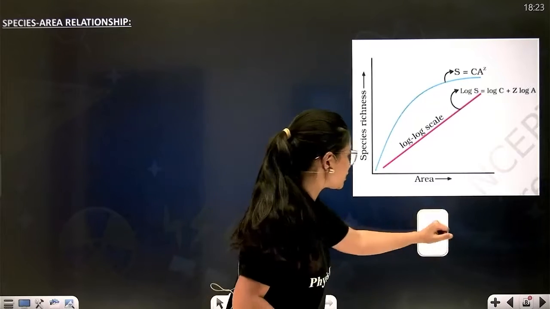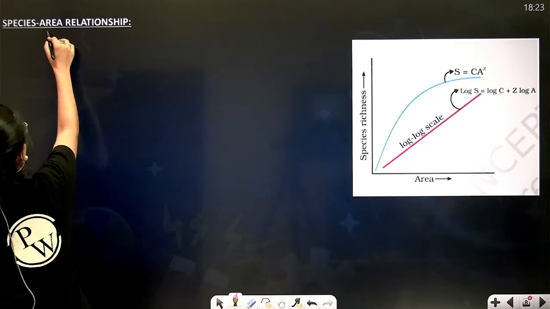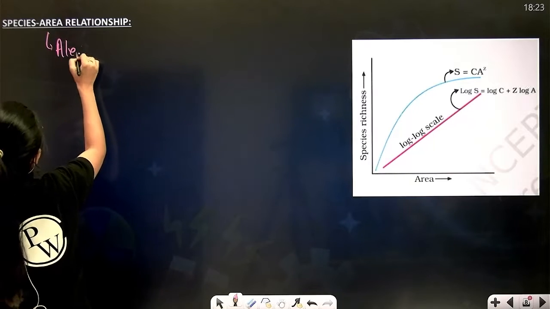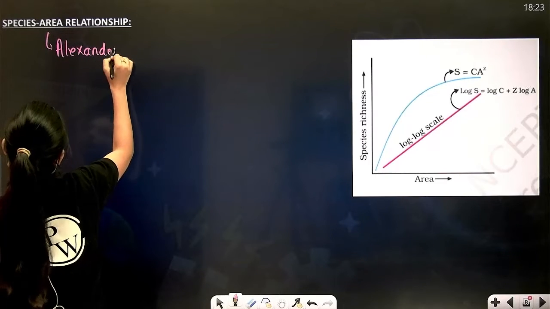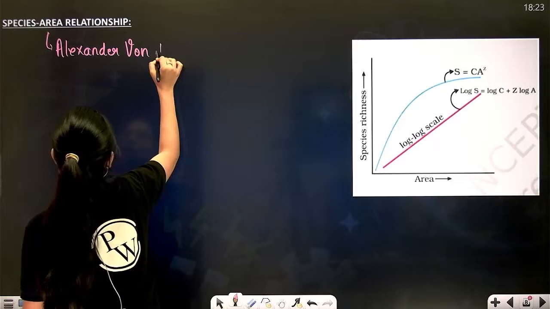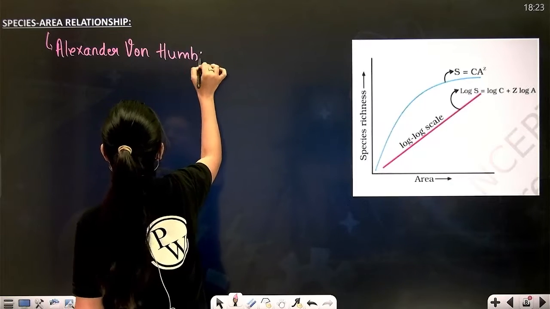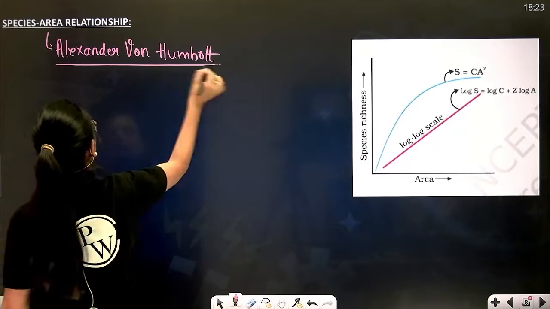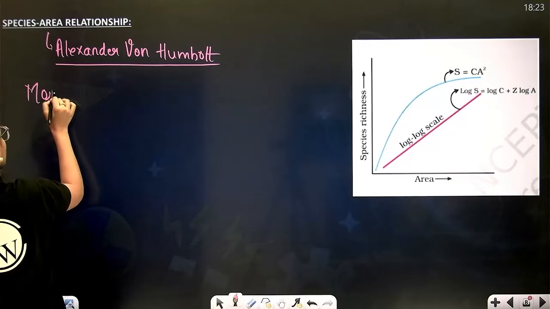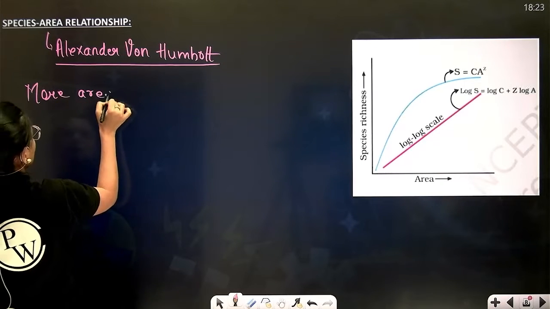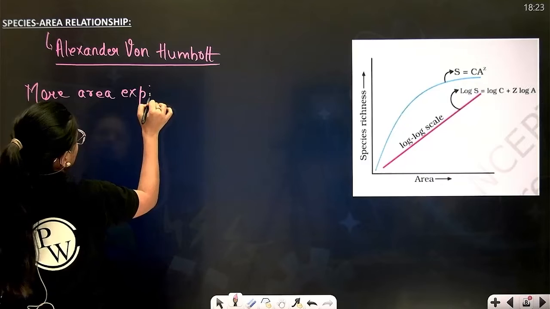So what is species area relationship? According to scientist Alexander von Humboldt, more area explored, more will be the species discovered.